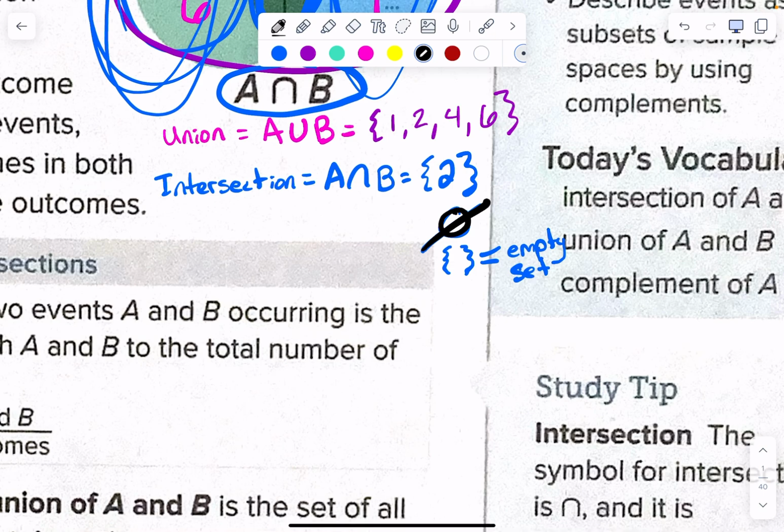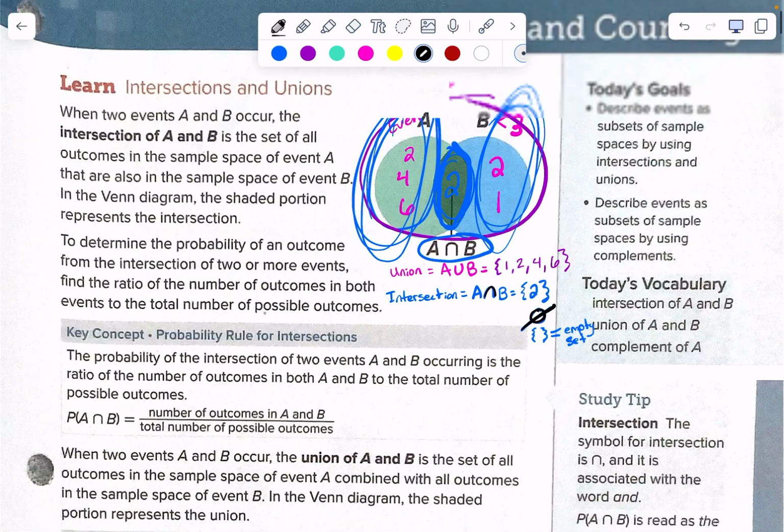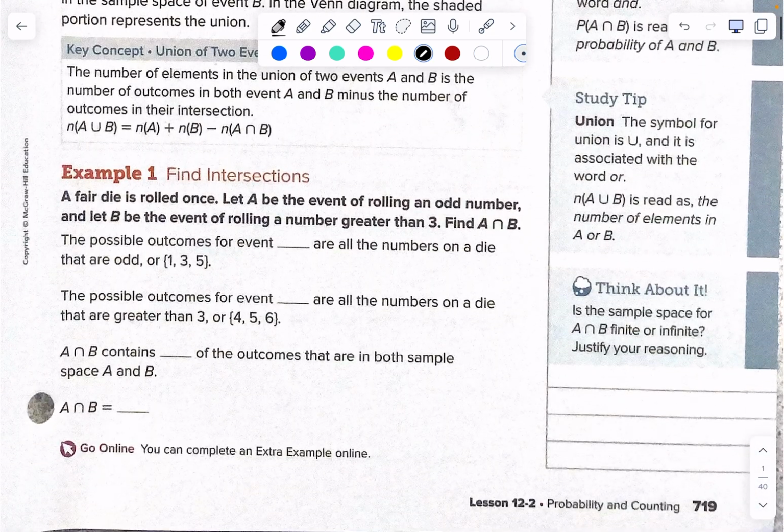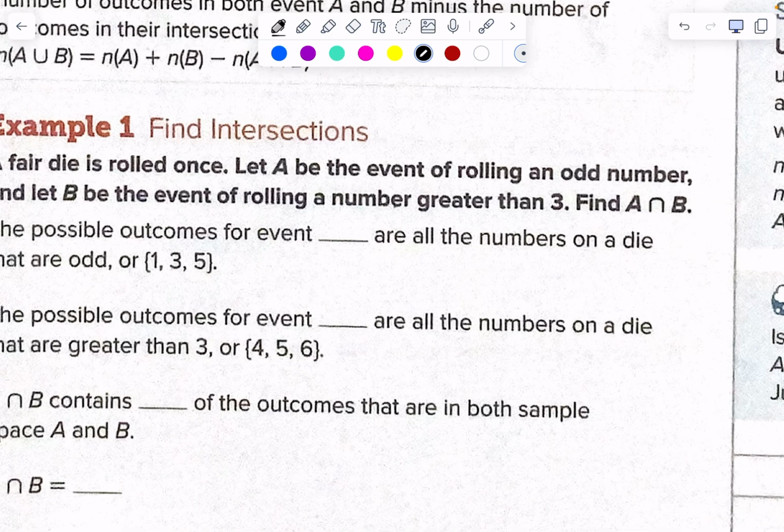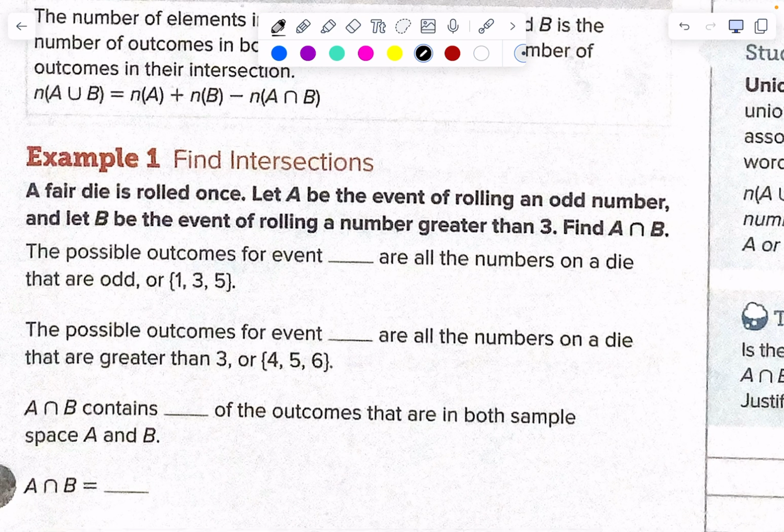Okay, so union, intersection, yeah? But with that theory, it's a U or an N kind of, right? Okay, let's do an example. Example 1. A fair die is rolled once. Let A be the event of rolling an odd number. The possible outcomes for event A are all the numbers on a die that are odd, or 1, 3, 5. That's what they have listed there.